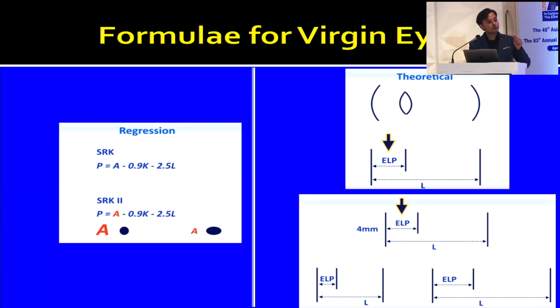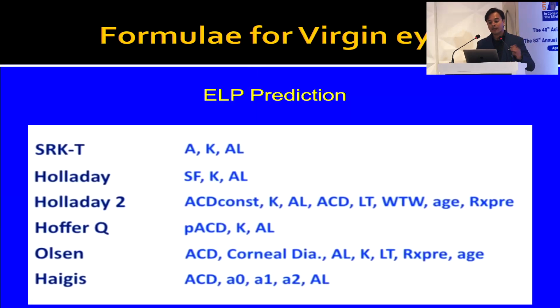This distance was presumed to be constant at 4 millimeters in the past, but it was seen that in a shorter eye it becomes smaller than 4 millimeters, and in a longer eye, such as in myopes, it becomes longer.